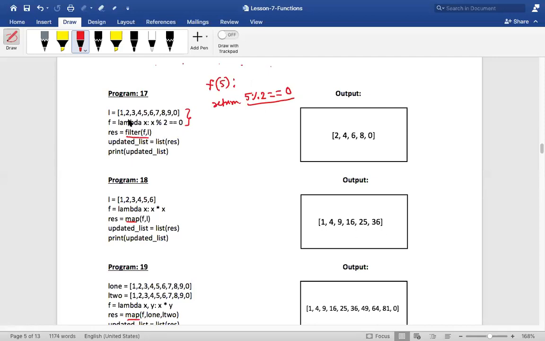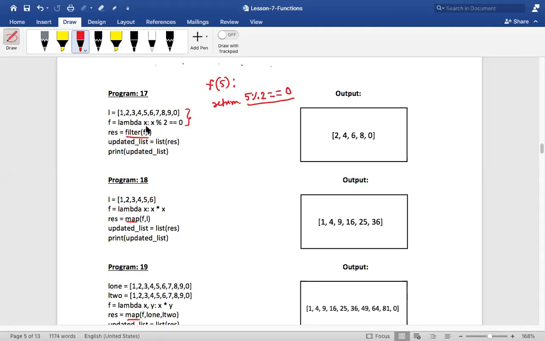You know what this filter function will do? Filter function will internally make use of this lambda. It means the filter function will take the elements from this list one by one and pass them to the lambda function f. So the filter function will internally call this lambda function and apply it on these elements.